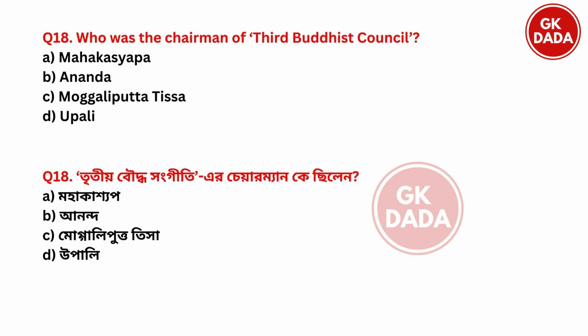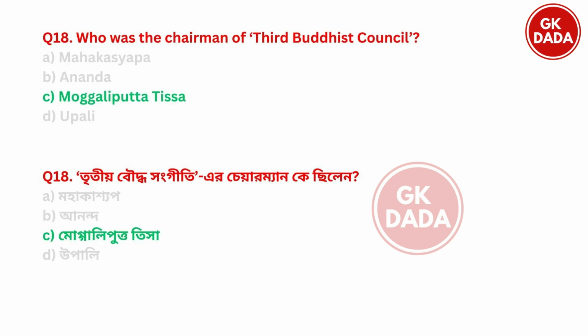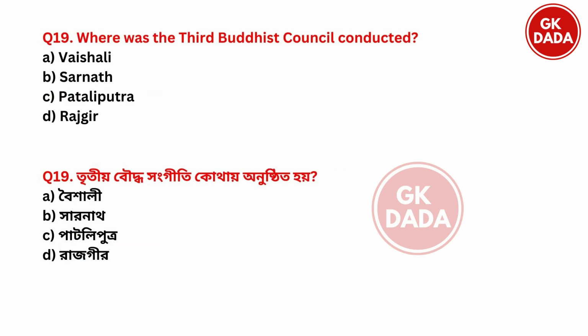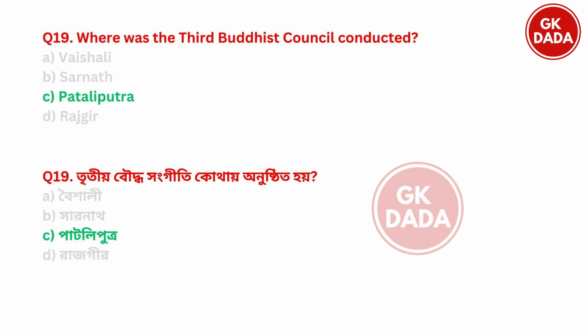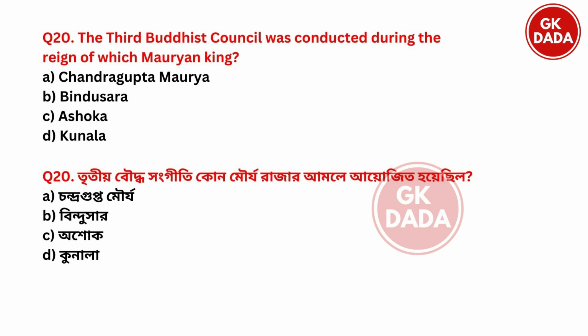Next. Who was the chairman of the third Buddhist council? Option A Mahakashyap, option B Ananda, option C Mogaliputra Tisha, option D Upali. So the right answer is option C Mogaliputra Tisha. Next. Where was the third Buddhist council conducted? Vaishali, Sarnath, Pataliputra, Rajgir. So the right answer is option C Pataliputra. Next. The third Buddhist council was conducted during the reign of which Mauryan king? Chandragupta Maurya, Bindusar, Ashok, Kunal.